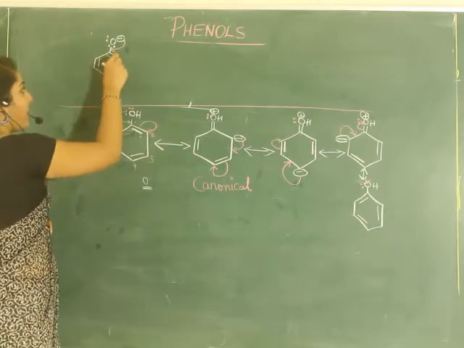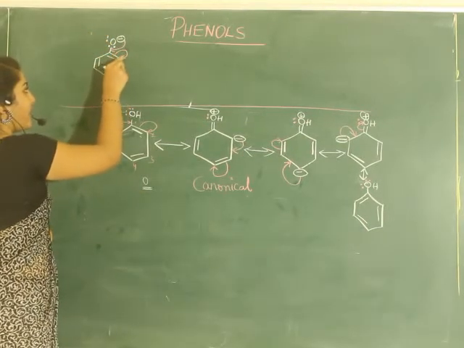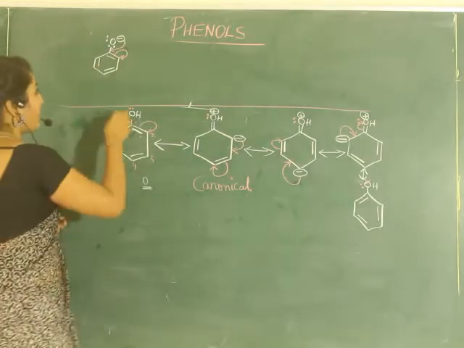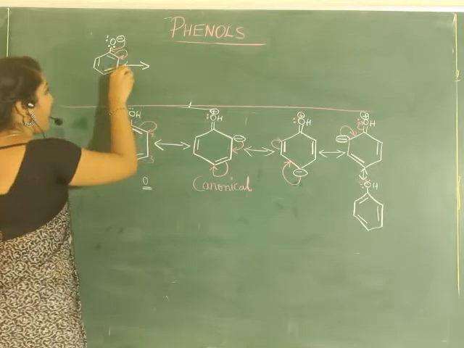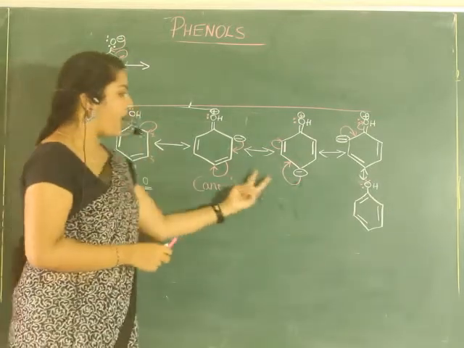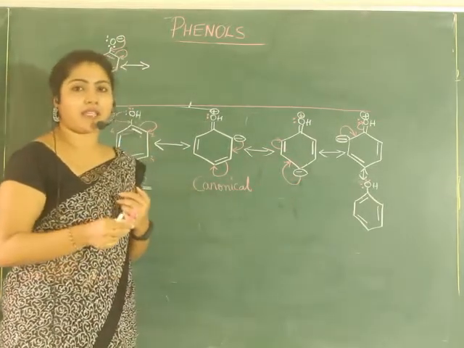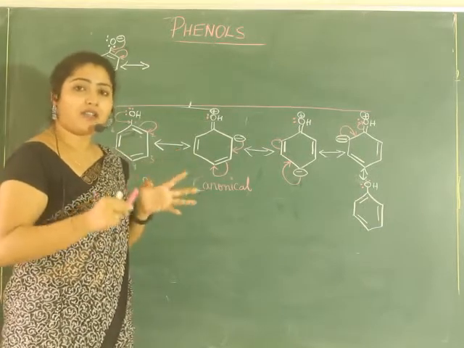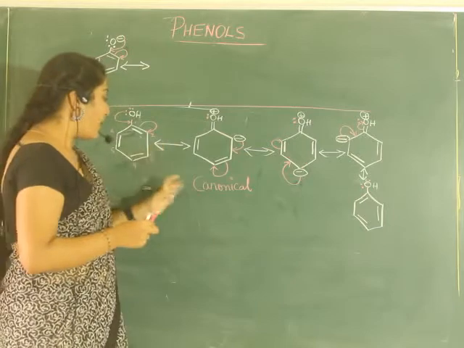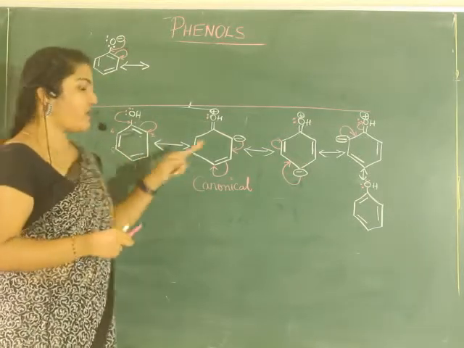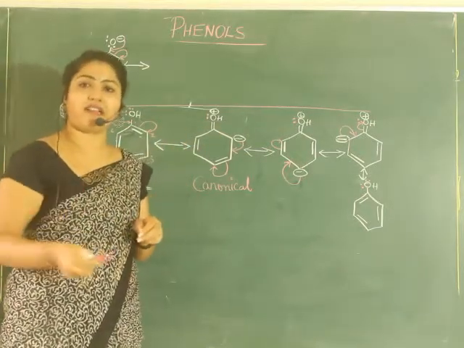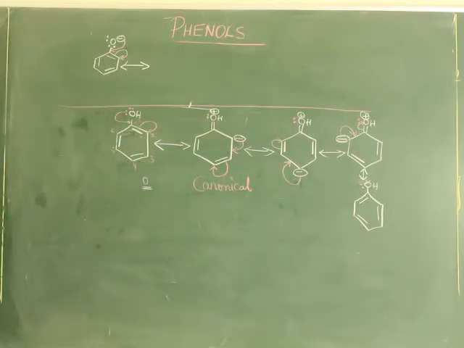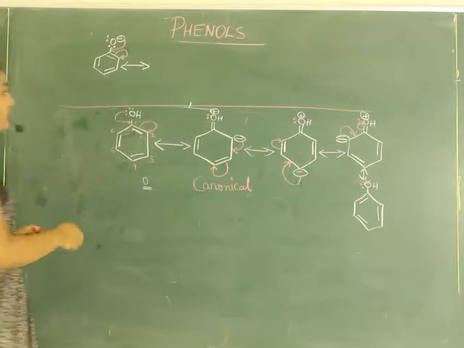Now this carbon shifts the lone pair of electrons which it has to the next carbon. So that is how you write the resonance structure. And you know this double-headed arrow means that in both the cases nothing changes. Energy is same, even the net charge is also same, but the only difference is the position of electrons. The movement of electrons is the difference there. That is all. There are no other changes you can see.